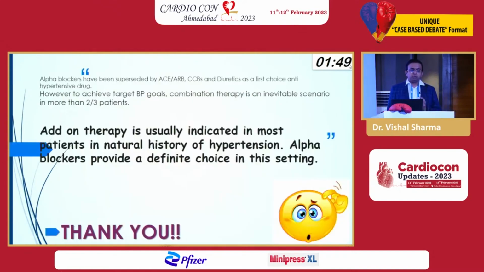So just to conclude, I would agree that alpha blockers have been superseded by ACE inhibitors, ARBs, CCBs, and diuretics as the first choice. Yes, that's correct. The first choice is never an alpha blocker. But if the first line has been exhausted, which happens in almost two-thirds of the patients, which the majority of the registries have shown, we need to add some. And add-on therapy, as I said, is usually indicated in most of the patients in their natural history of hypertension. Alpha blockers certainly are a definite choice in this setting. Thank you.